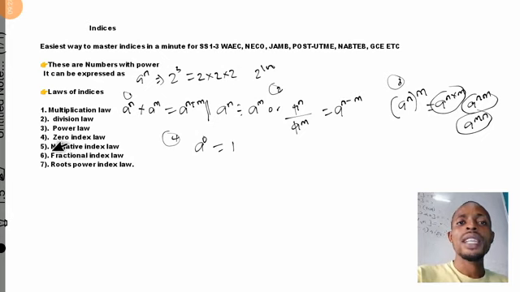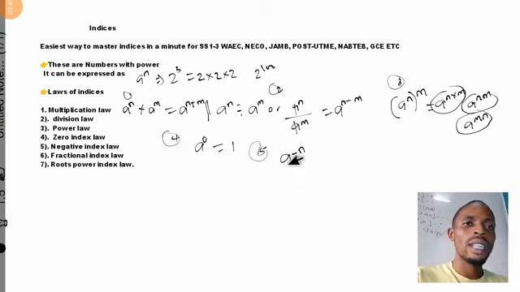Okay, so let's go to the next one, that is 5. This one is negative index. When it's a negative index, it's expressed like this. If we have an expression with a raised to the power of minus n, the negative index is in two forms. The first case is a raised to the power of minus n.